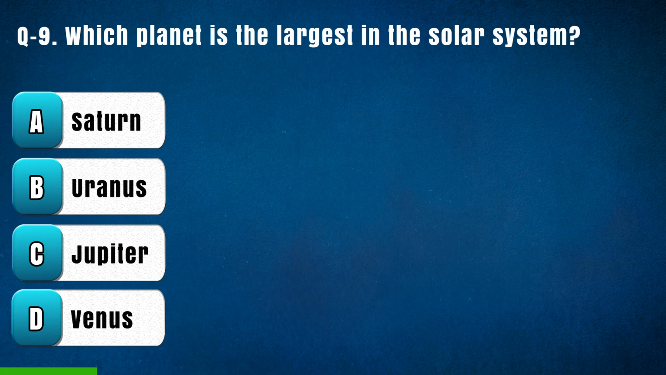Question 9. Which planet is the largest in the solar system? Option A Saturn, B Uranus, C Jupiter, D Venus. The right answer is C, Jupiter.